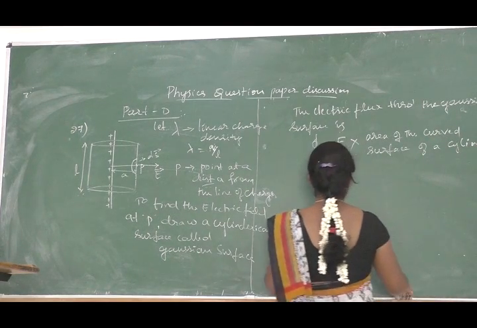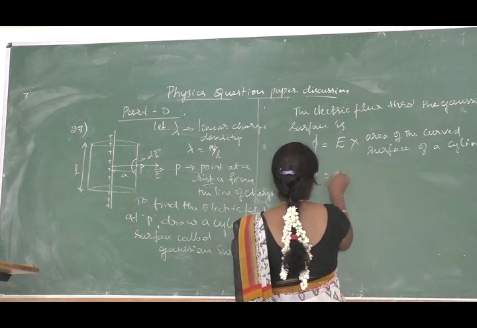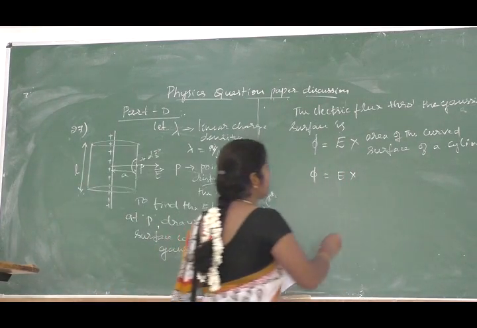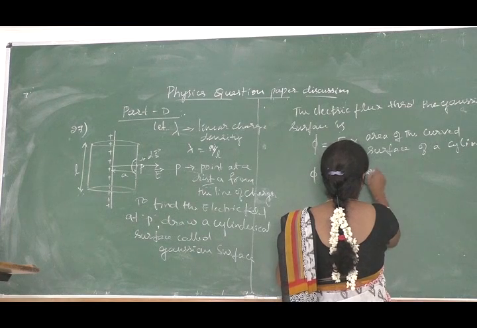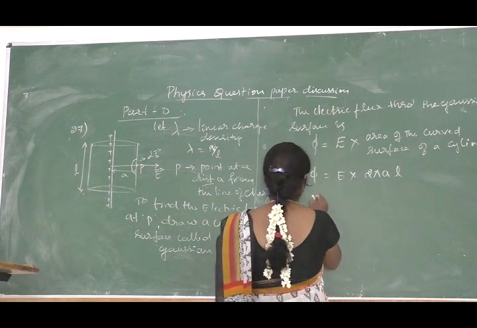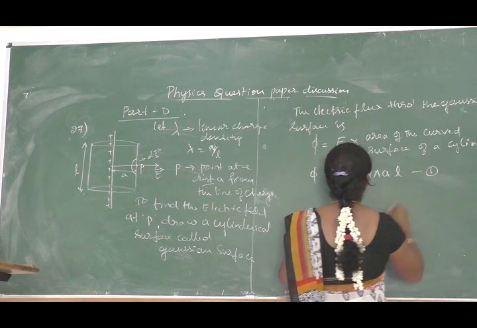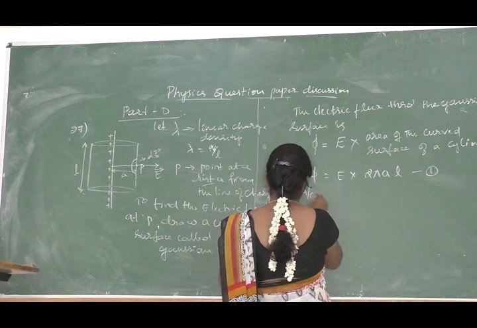Curved surface of the cylinder, that is phi is equal to E into area of the curved surface, which is 2 pi A into L. Let us call this equation 1.